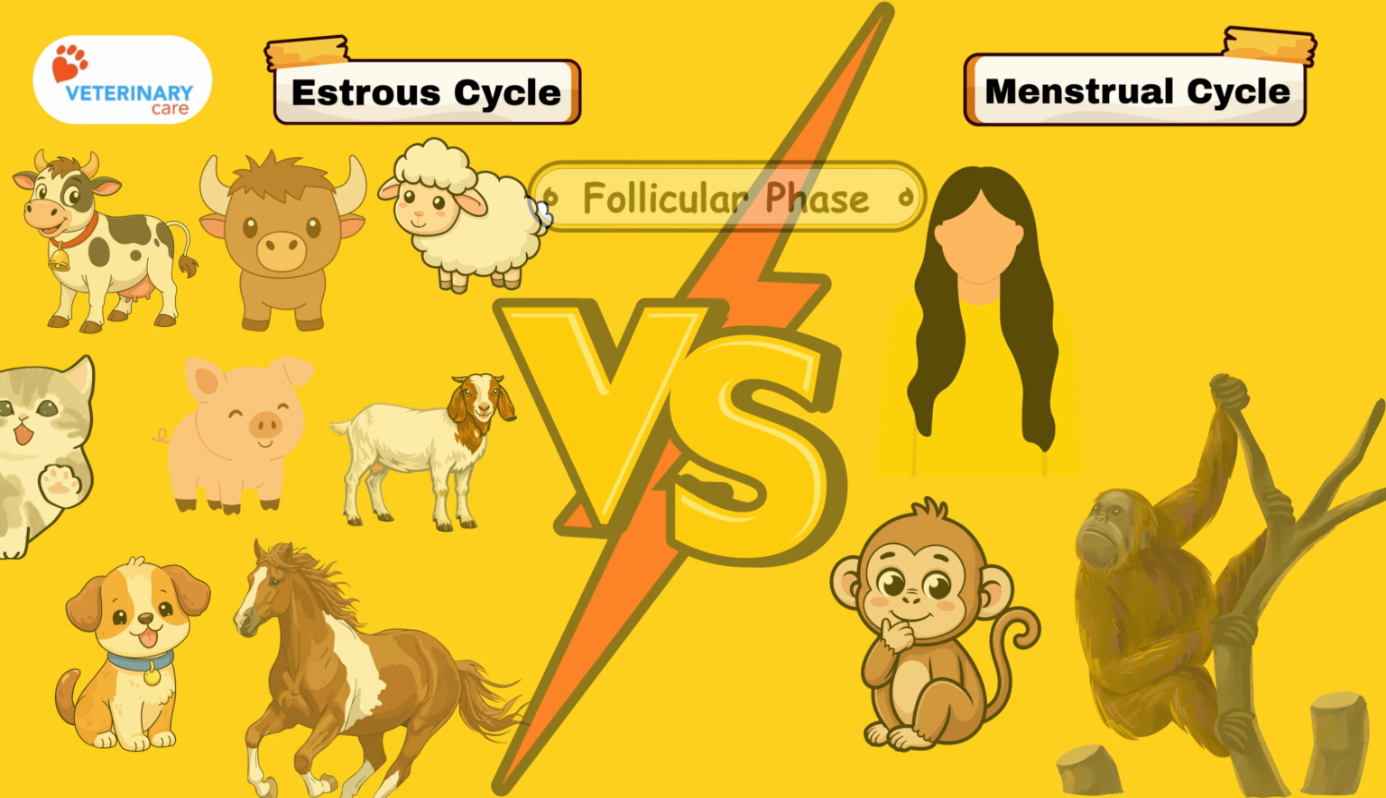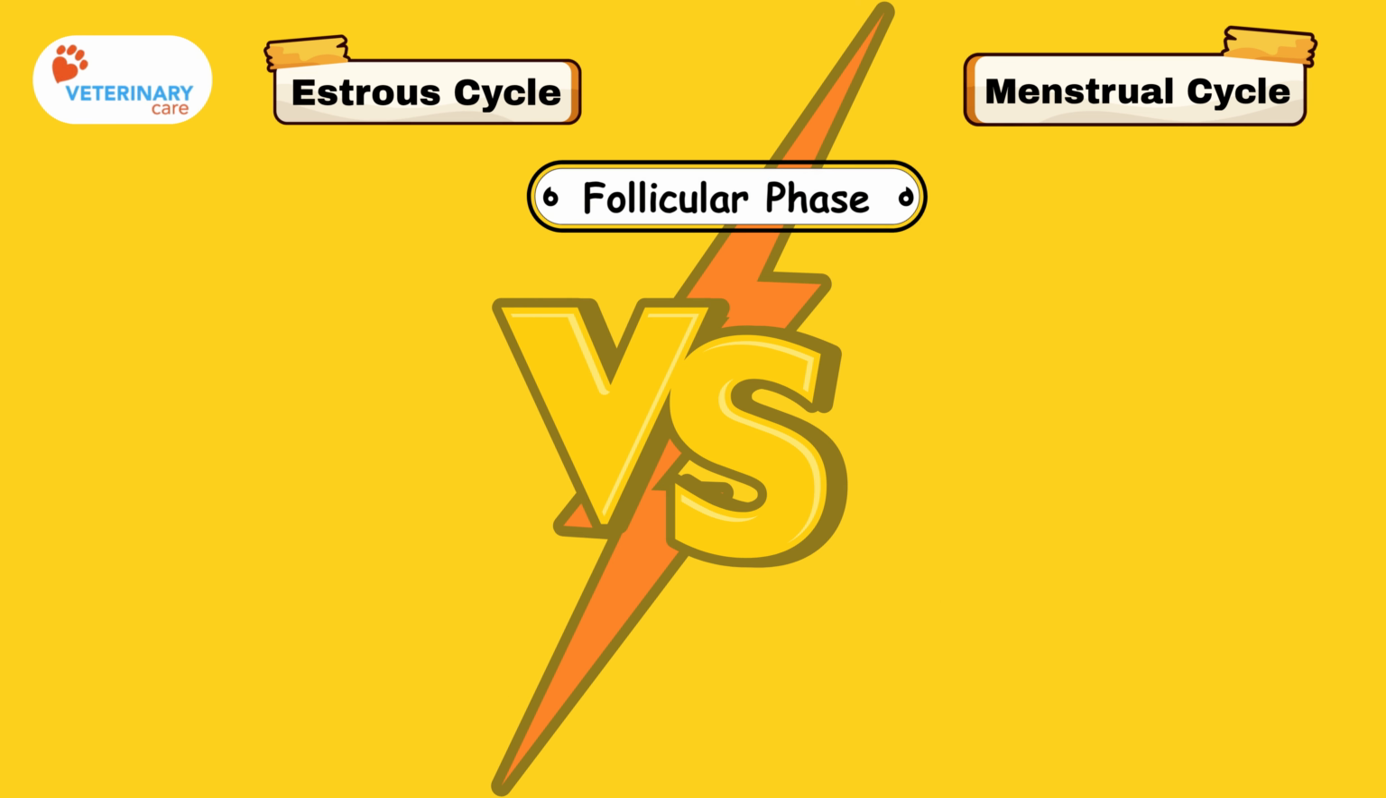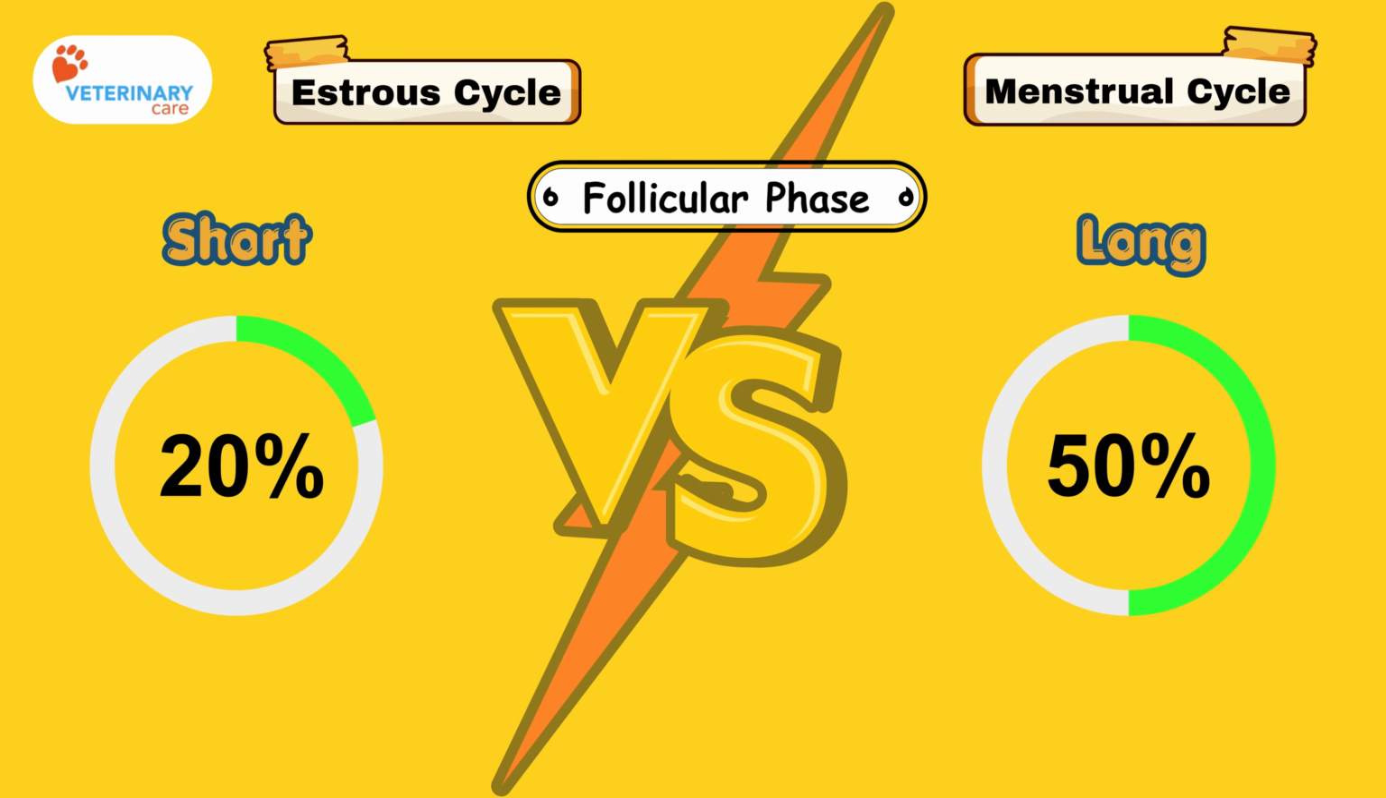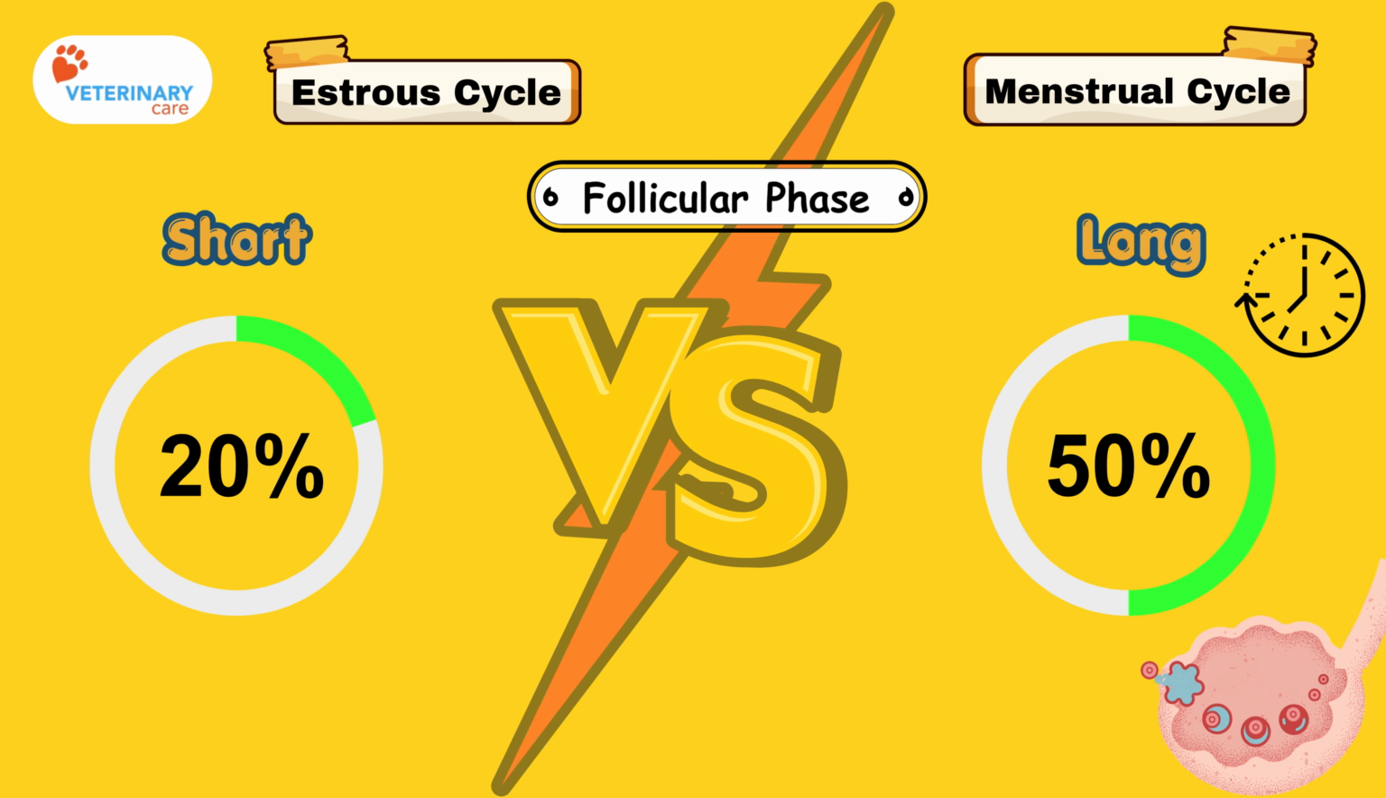Next, the follicular phase. In the estrous cycle, the follicular phase is very short. It takes about 20% or less of the total cycle duration. In contrast, in the menstrual cycle, the follicular phase is much longer. It takes about 50% of the total cycle. This means humans spend a longer time preparing the follicle before ovulation compared to animals with an estrous cycle.